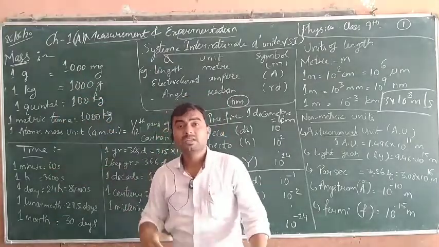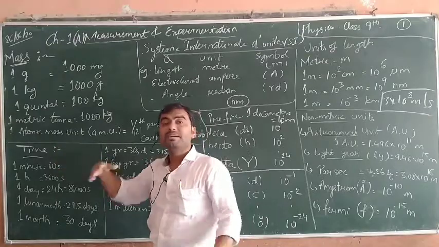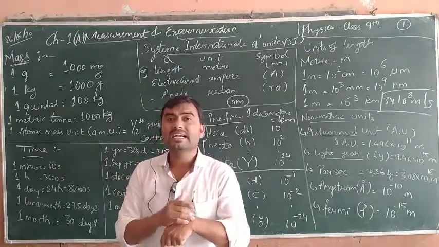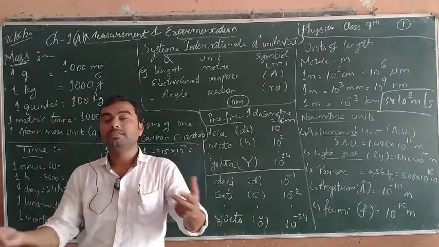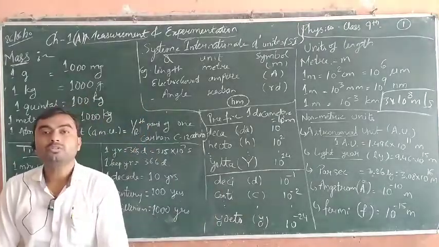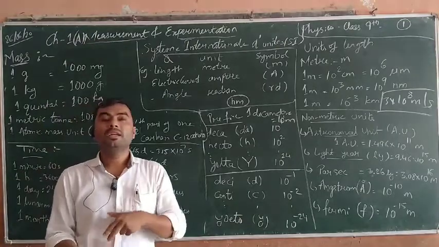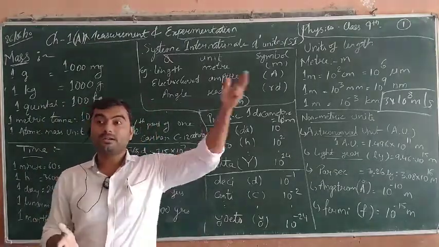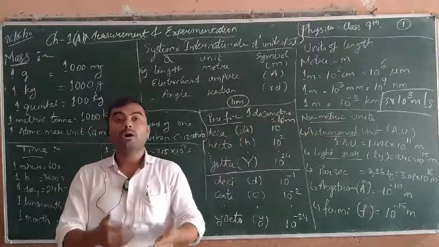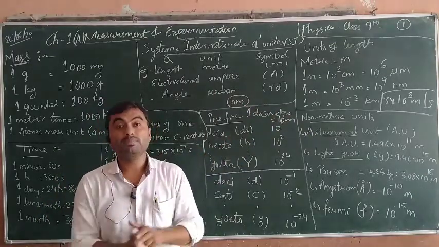Now this is time. Time is the measurement in second, hour, minute, that you use every day. When you see the watch, you can say suppose it is now 10:30, that means 10:30 p.m. or a.m. It denotes how many hours have finished in this day. From night 12 o'clock till now, more than 10 hours have already been spent.